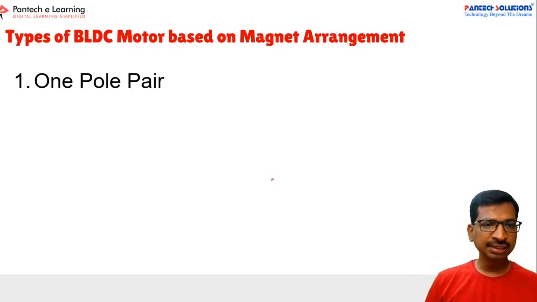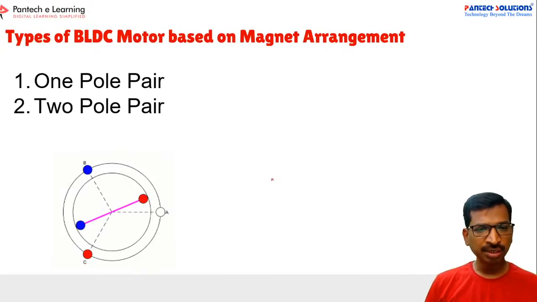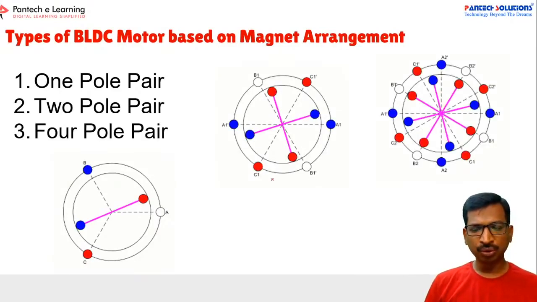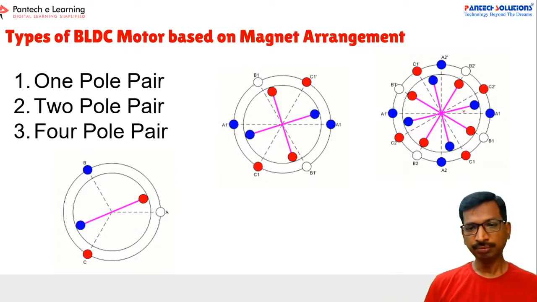And now let us discuss the types of BLDC motor. This is a one pole pair motor. Similarly, there are two pole pair and four pole pair motors also. If you increase the number of poles, then you can get more torque.